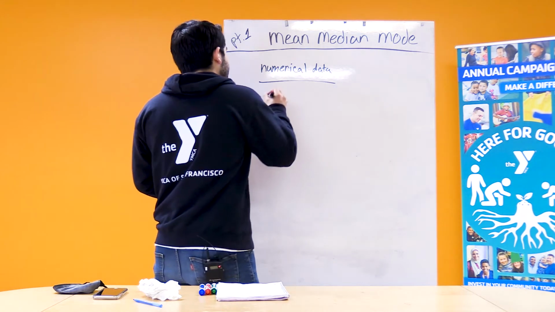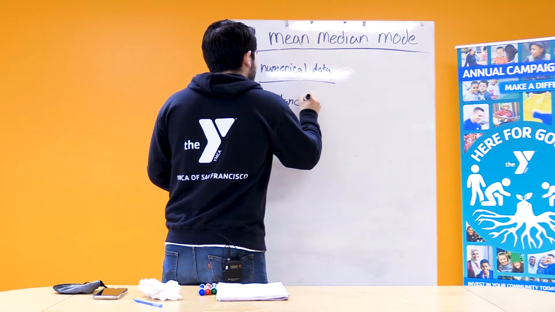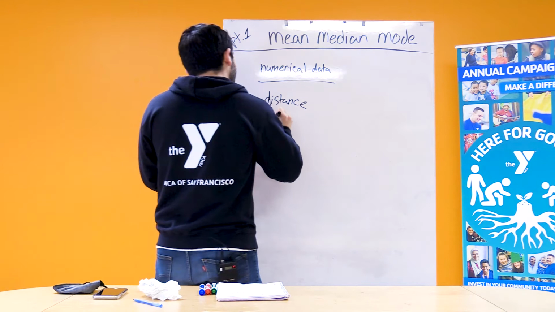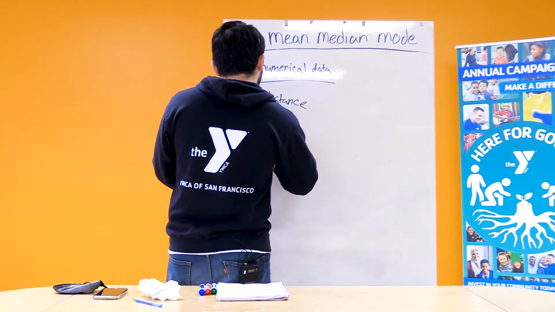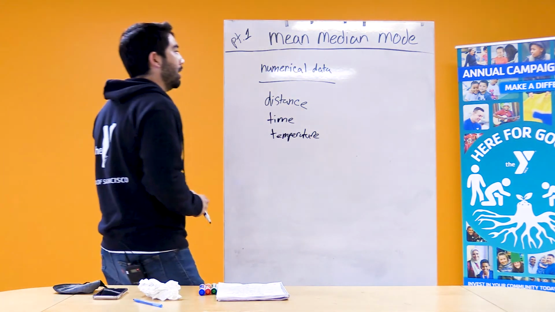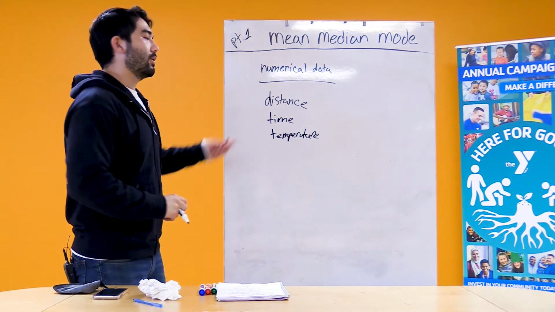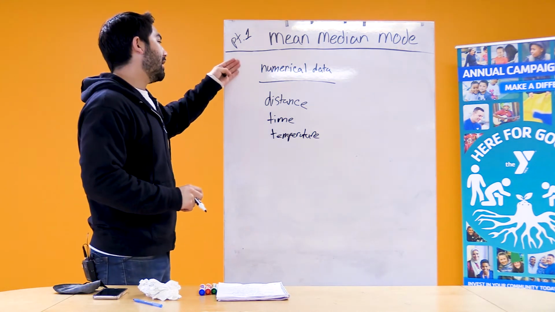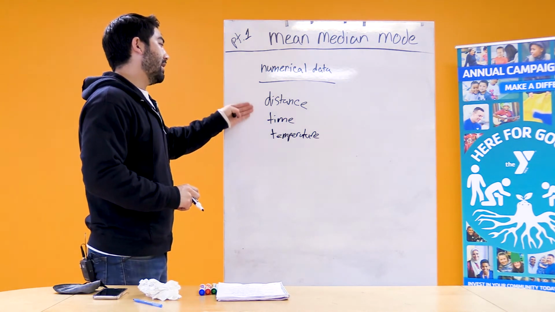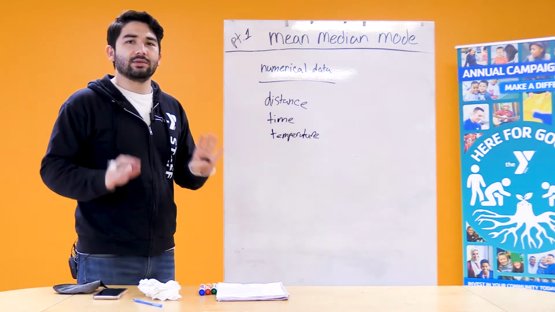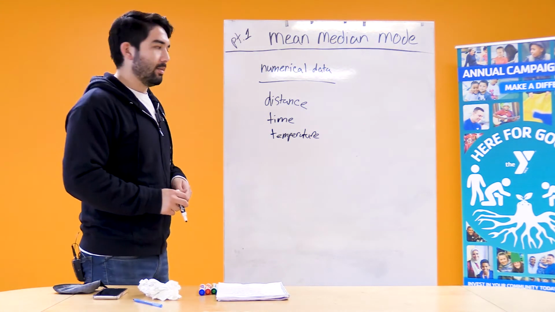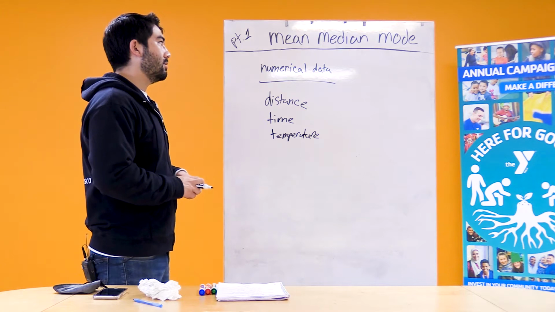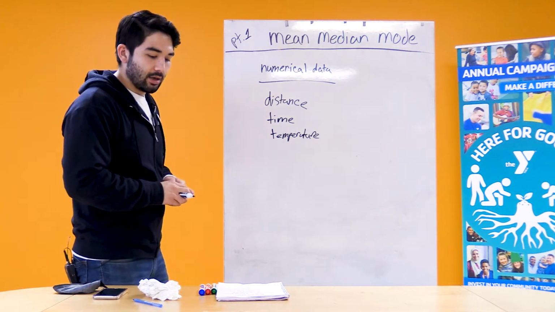So this could be distance, this could be time, temperature, and so on. These are just three examples. There are many, many more. But anything that can be shown as a number.